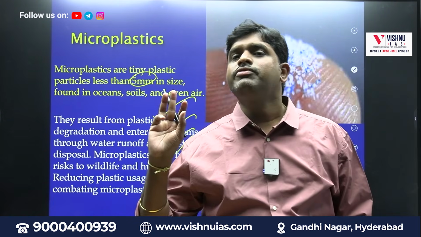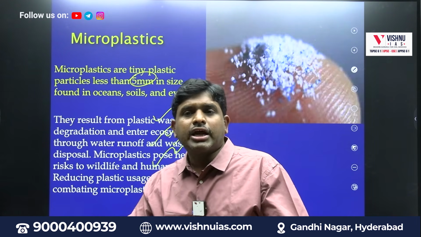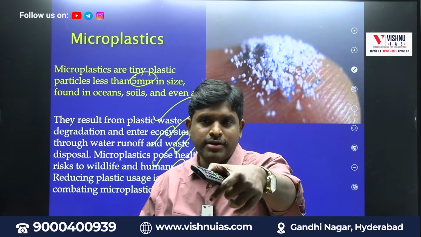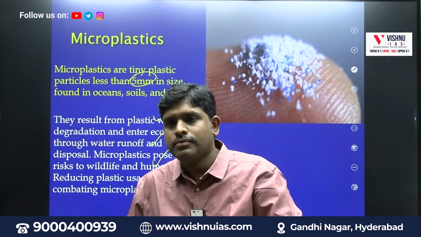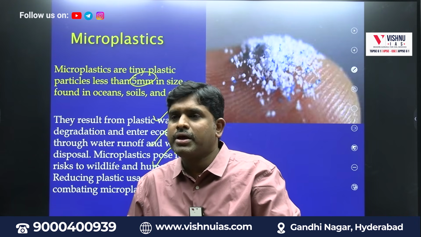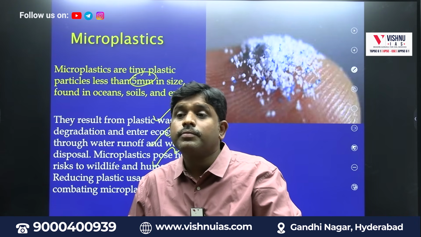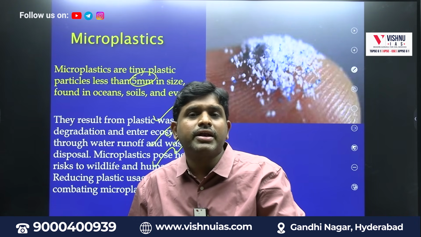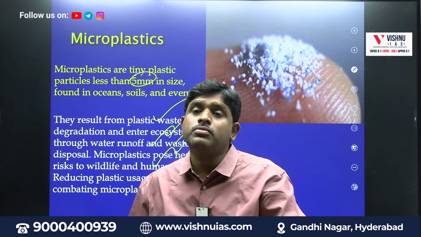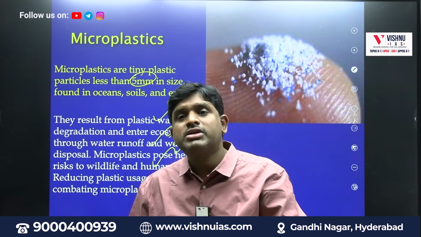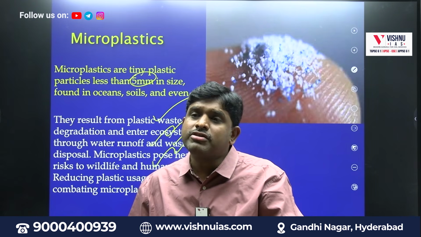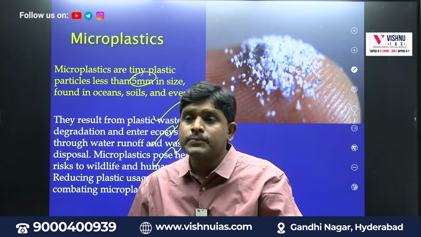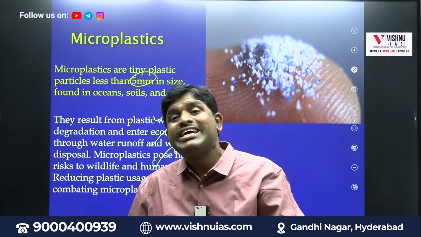So what are all the terms we discussed up to now? First one, biodiversity. Second, ecosystem. Third, biosphere. Next, sustainable development. Sustainable development goals. Greenhouse gases. Carbon footprint, carbon sequestration. Deforestation, afforestation, reforestation.